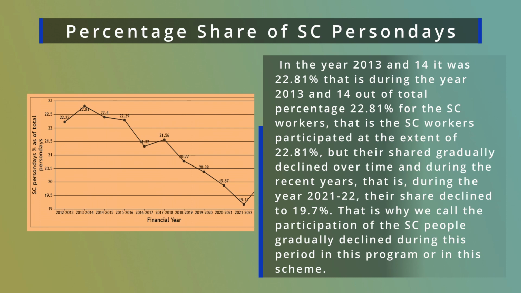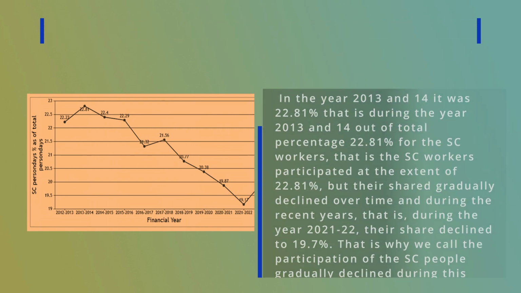But their share gradually declined over time, and in recent years, in 2021-22, their share declined to 19.7%. That is why we say the participation of SC people gradually declined during this period in this scheme.